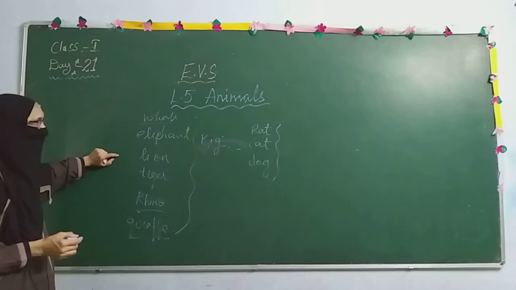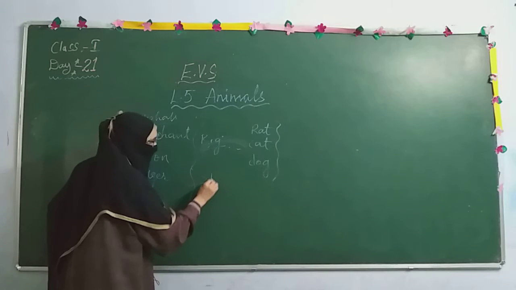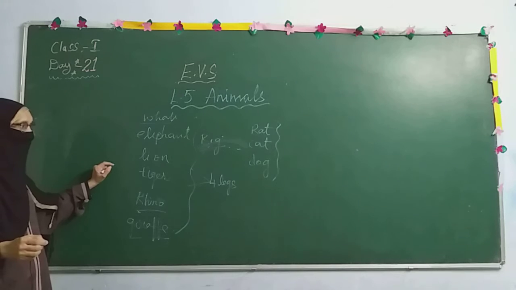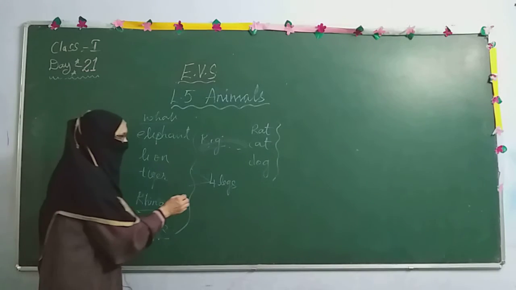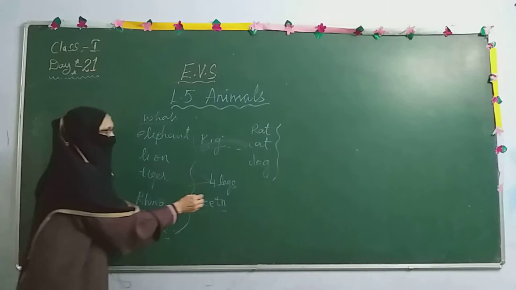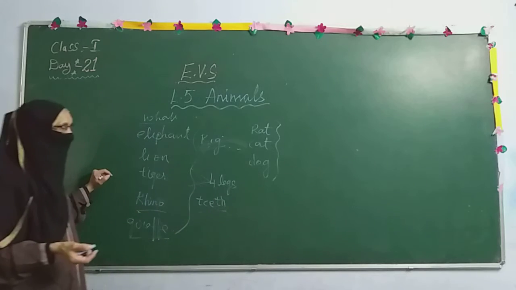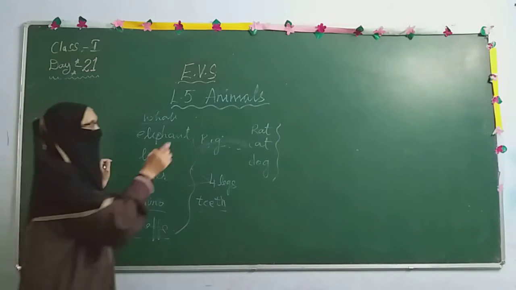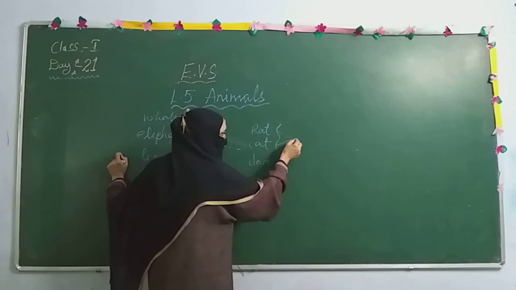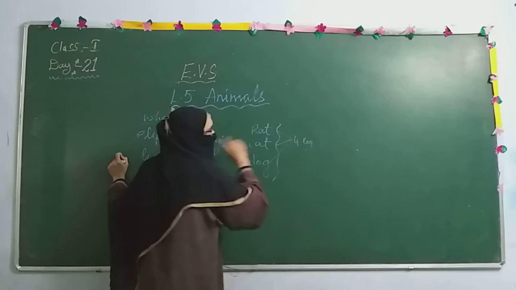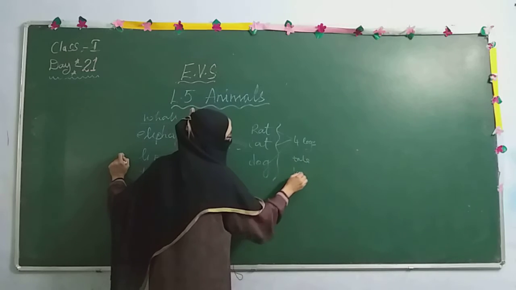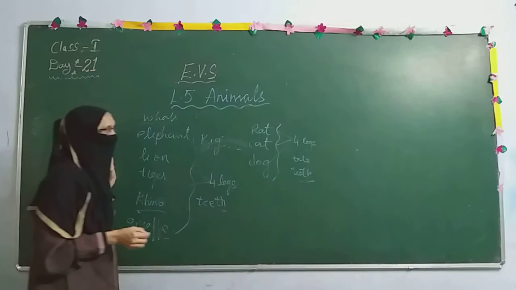So these animals, how many legs do they have? 4 legs. These animals have 4 legs, a tail, and teeth. Teeth to chew their food. In the same way, even the small animals, rat, cat and dog, these small animals too have 4 legs. Whether an animal is big or small, they have 4 legs, a tail and also teeth to chew their food.